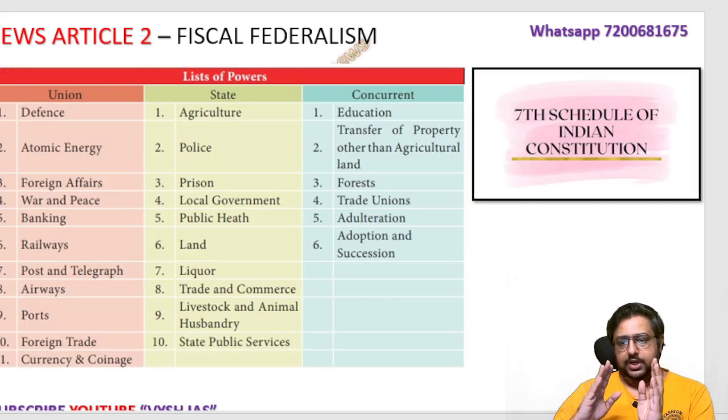Some list, okay, like union, state and concurrent. This is some of the items. Example: defense, atomic energy, foreign affairs, war and peace, railway, banking, post, telegraph, airway, port, currency. All these are under the union list. Only Parliament can make law on these. State list has agriculture, police, prison, local government, public health, land, liquor, trade, all these things. The state alone makes laws on the state list.